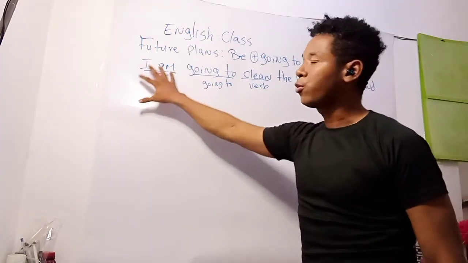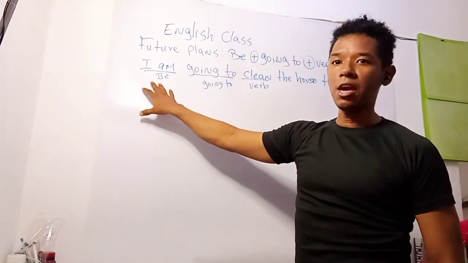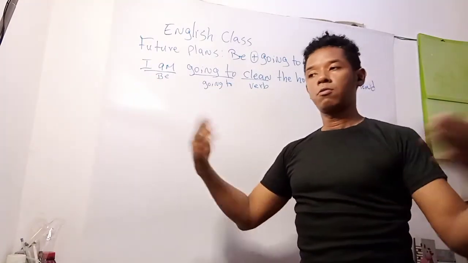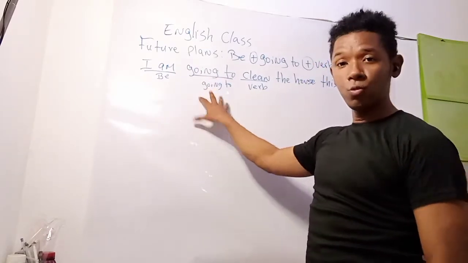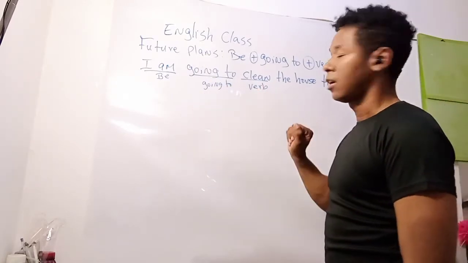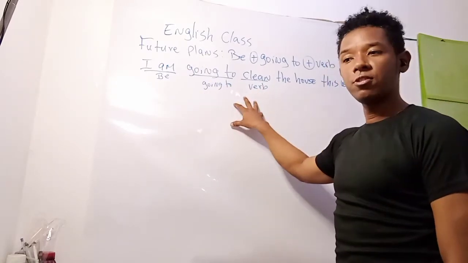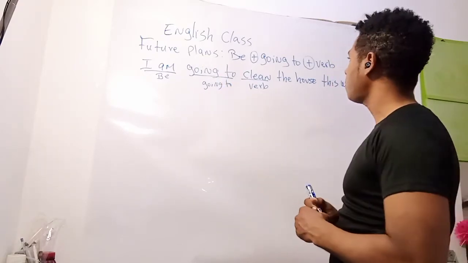We just have to modify the subject. It can be I am, you are, he is, my mother is, we are, and so on. Plus going to, we never change going to. Plus a verb, which is the action that we are going to be doing in the future.